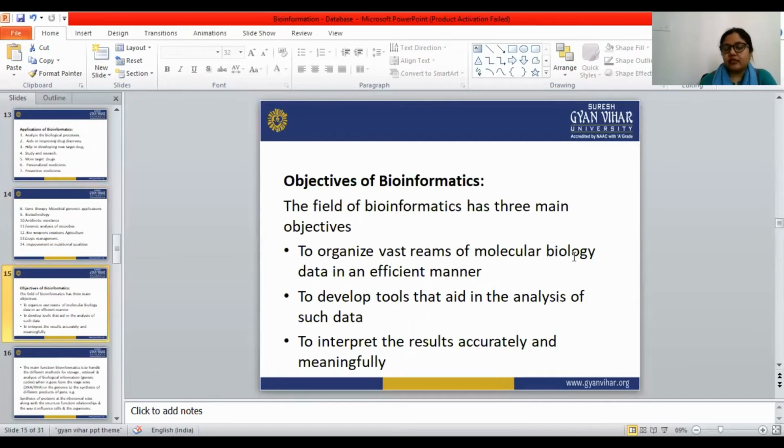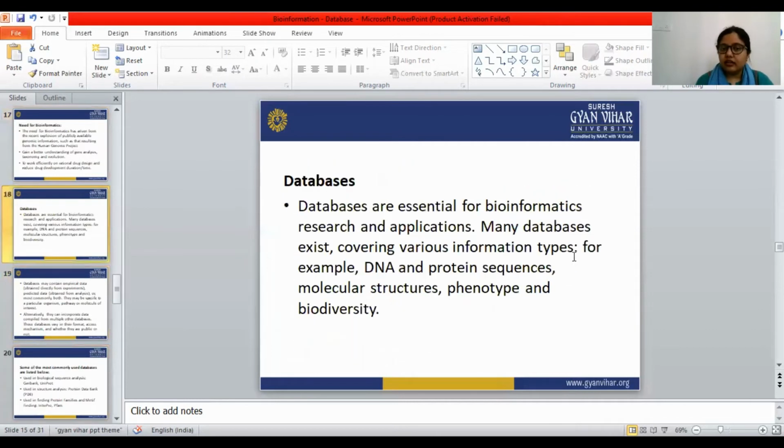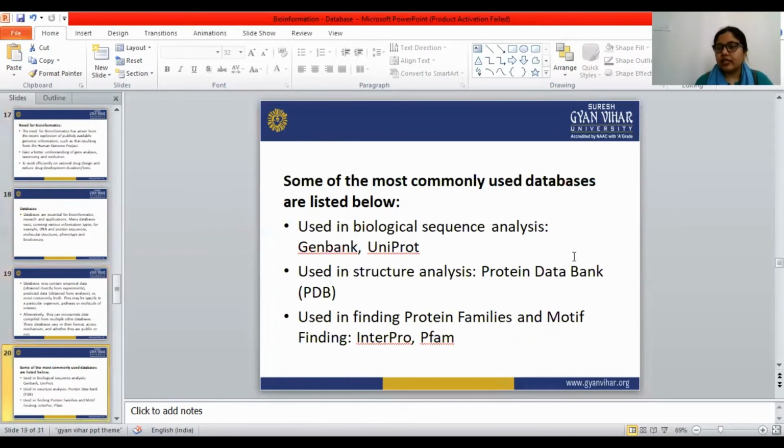So the main three objectives are there: to organize the vast streams of molecular biological data in an efficient manner, to develop the tools for managing and organizing all the data efficiently, and to interpret the results accurately and meaningfully. So there are lots of applications, but three main objectives.